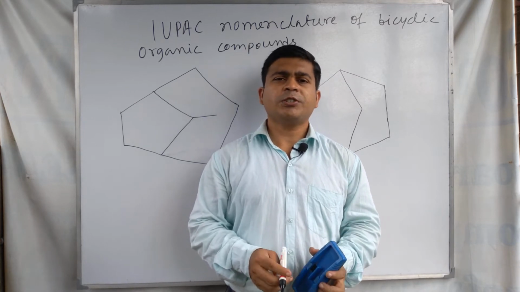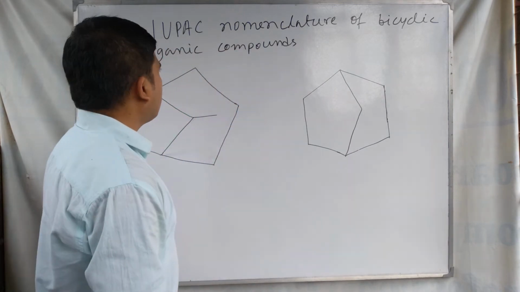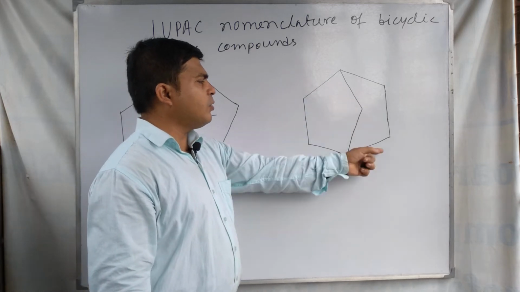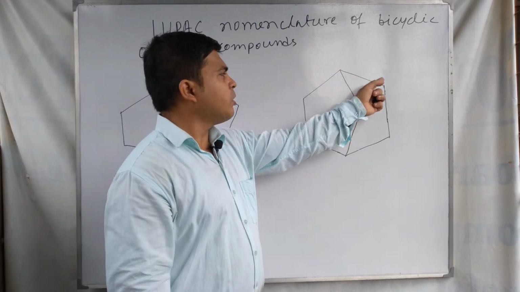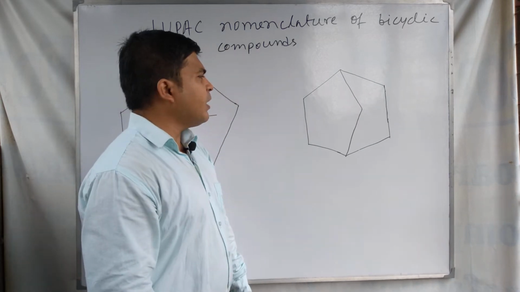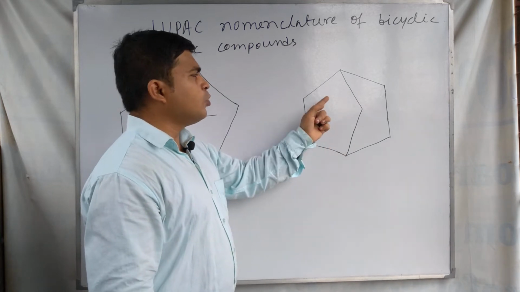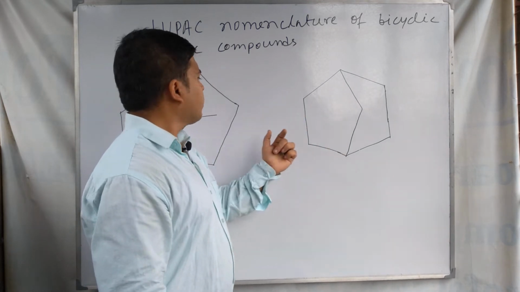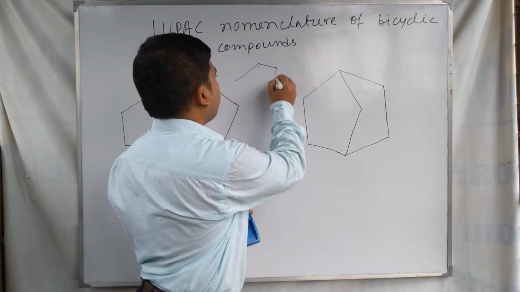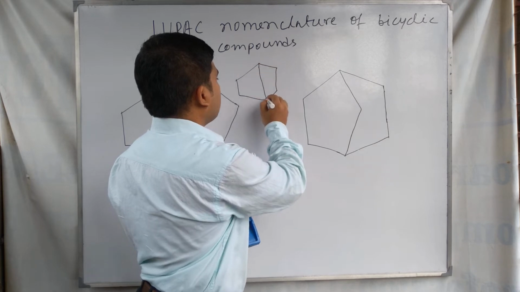Let's start our discussion about the IUPAC nomenclature of the bicyclic organic compounds. This one is an example of a bicyclic organic compound. For bicyclic organic compounds, two rings are joined together or fused together, like this one.